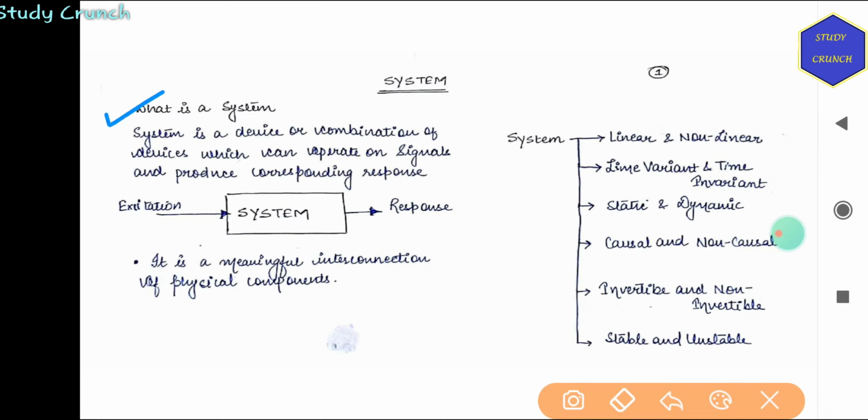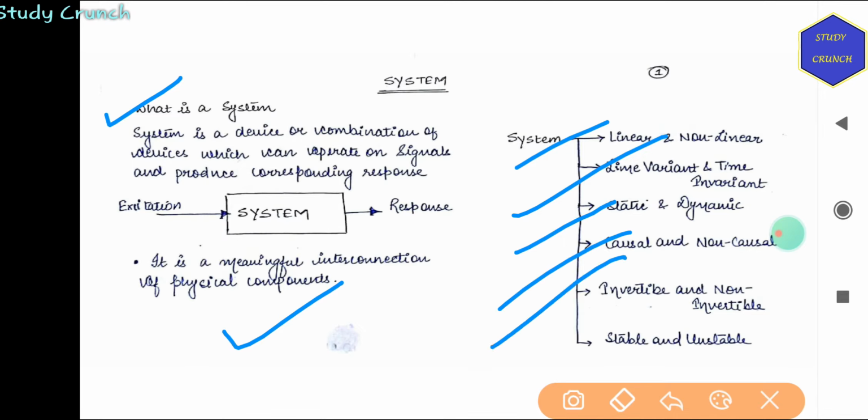First of all, what is a system? As we have discussed earlier, a system is a device or combination of devices which can operate on a signal and produce a corresponding, meaningful response. So it is a meaningful interconnection. Basically, there are types of systems: linear, non-linear, time variant, time invariant, static and dynamic, causal, non-causal, invertible, non-invertible, stable and unstable. We'll be discussing them each in different lectures.